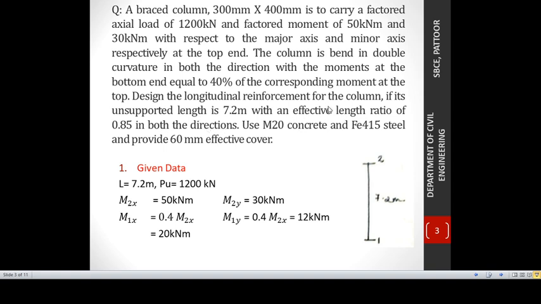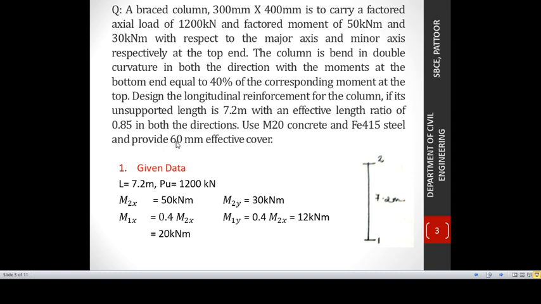We need to take the effective length as 0.85 L. In both directions, that is, the x direction and y direction, the effective length is taken as 0.85 times 7.2. The materials used are M20 concrete and Fe415 steel, and the effective cover provided is 60 mm, that is, small d dash is given as 60 mm.